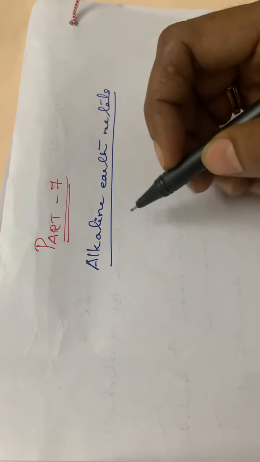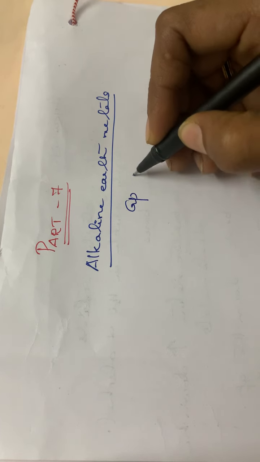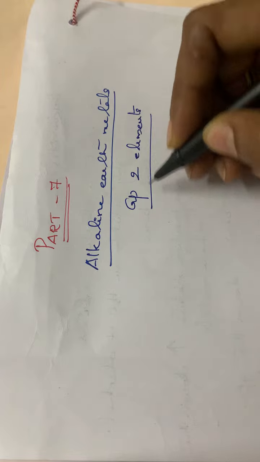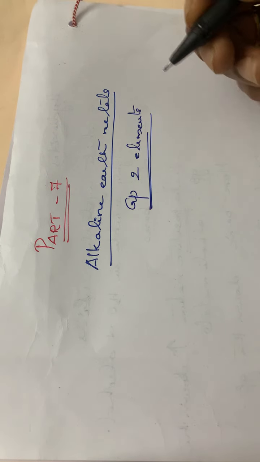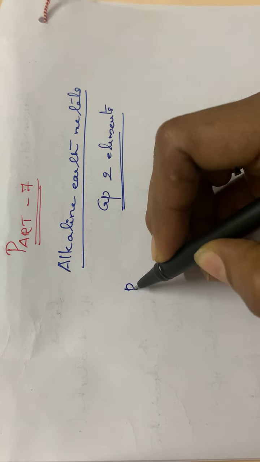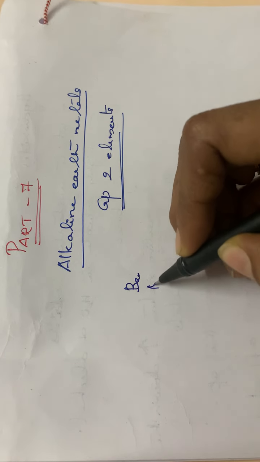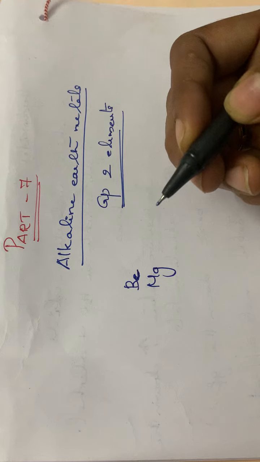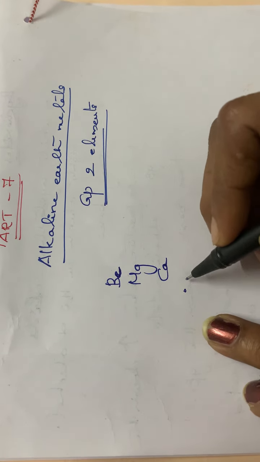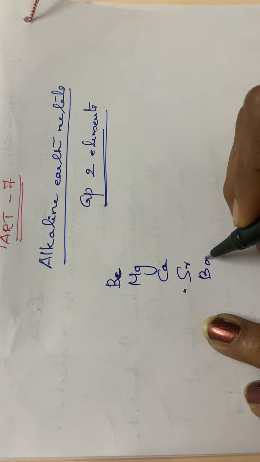The alkaline earth metals are group 2 metals, group 2 elements. Alkaline earth metals are group 2 in the periodic table, and the elements present in this group 2 are beryllium, magnesium, calcium, strontium, barium, and radium.